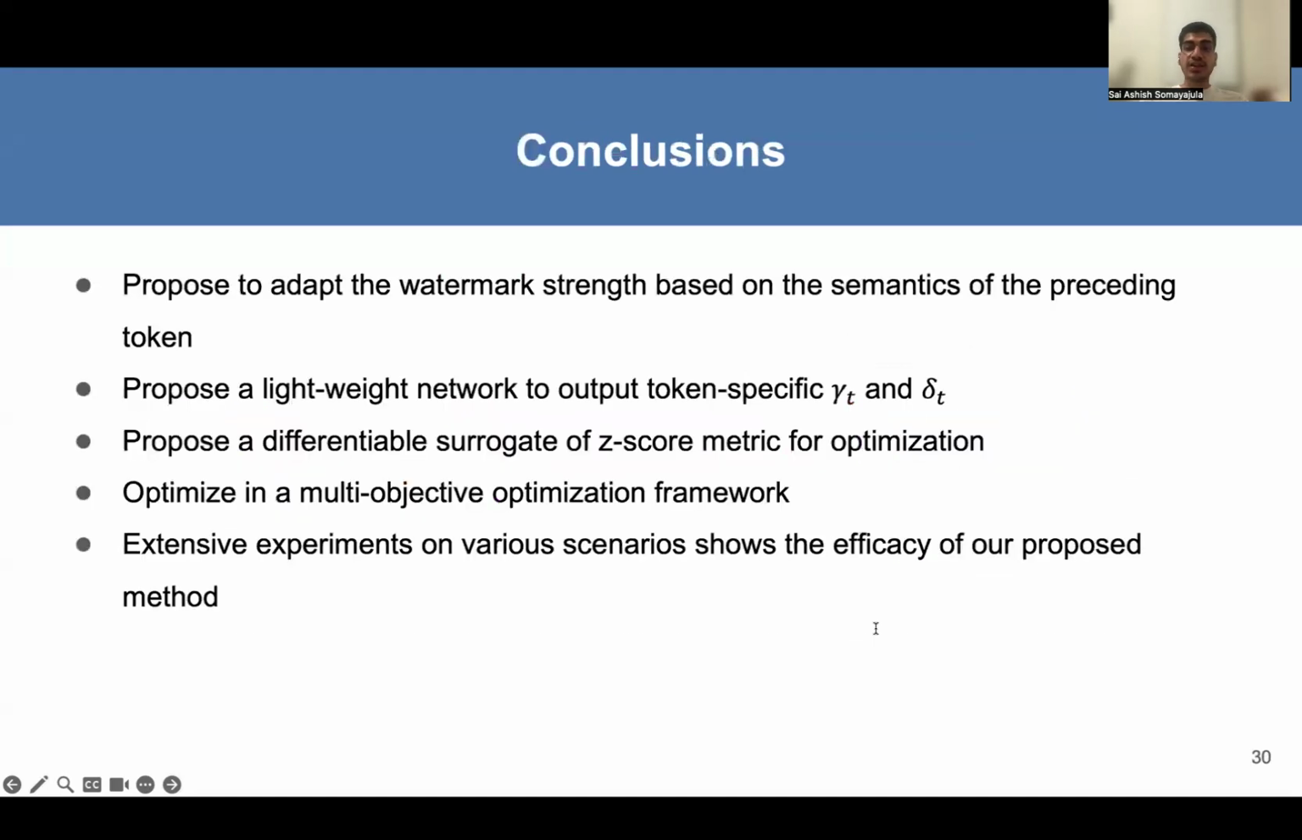So I would like to conclude that we propose a method to adapt the watermark strength based on the semantics of the previous token. We propose to use lightweight networks to output token-specific gamma t and delta t. We further propose two different losses to improve the detectability and semantic coherence. A differentiable surrogate of the z-score metric is proposed for direct optimization to improve detectability. We optimize the network in a multi-objective optimization setup to improve both detectability and semantic coherence, which are competing objectives. We perform extensive experiments to evaluate the efficacy of our proposed method.